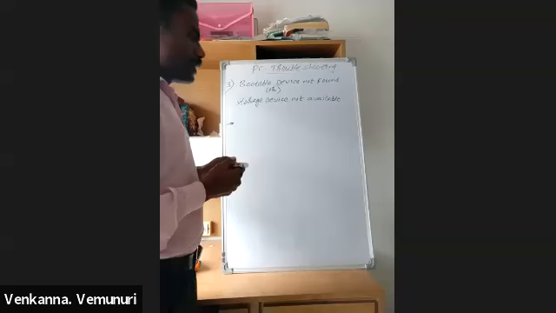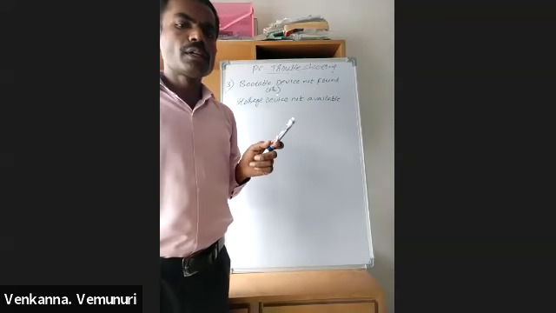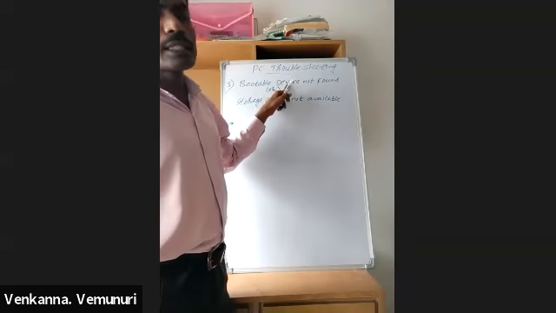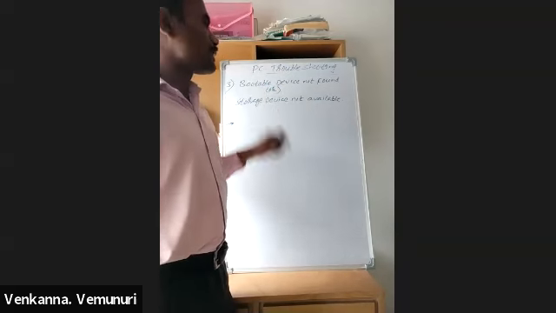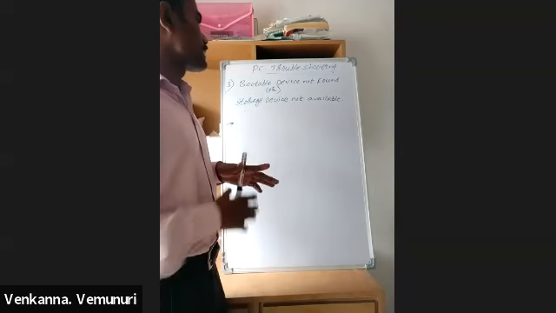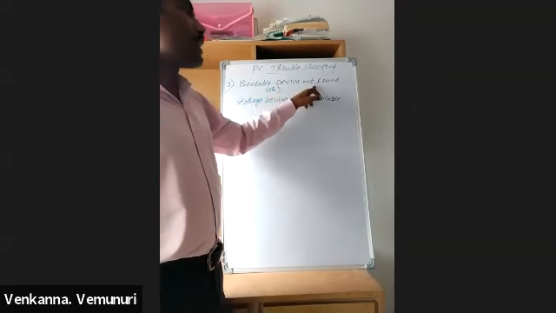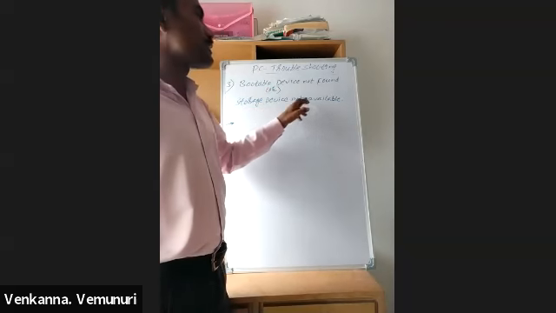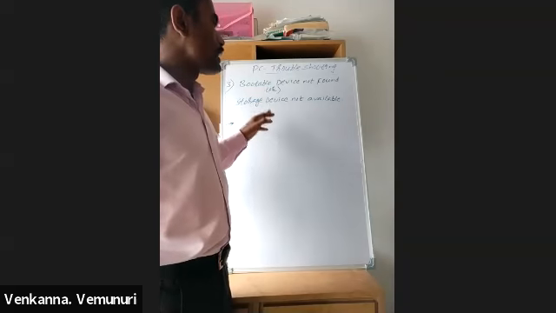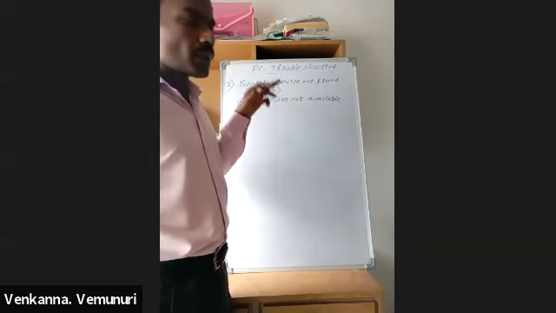For example, in a computer, when the computer is not detecting the hard disk, this type of message comes. If we switch on the machine, it gives one message: bootable device is not found, or storage device is not available. Means the computer is not detecting your hard disk.